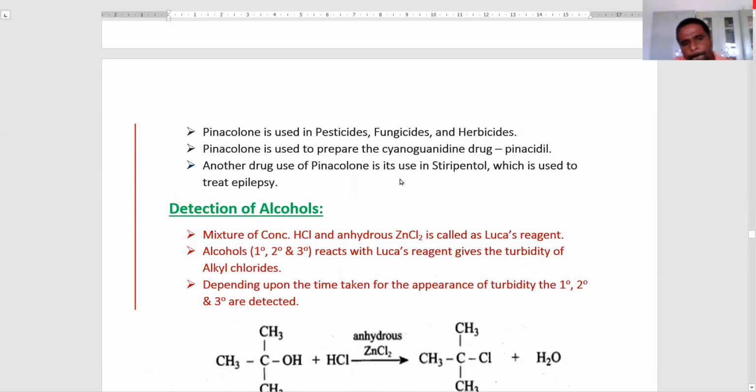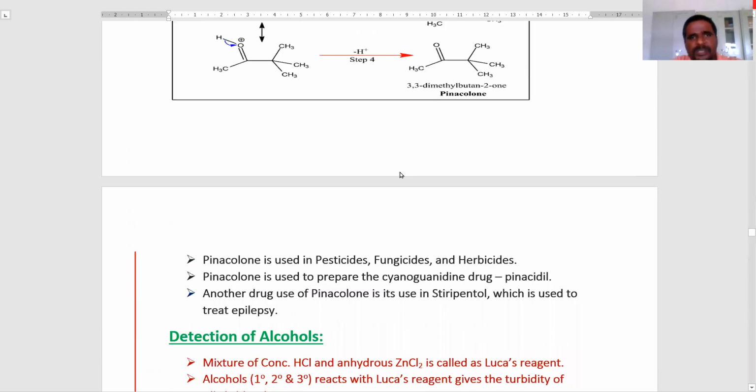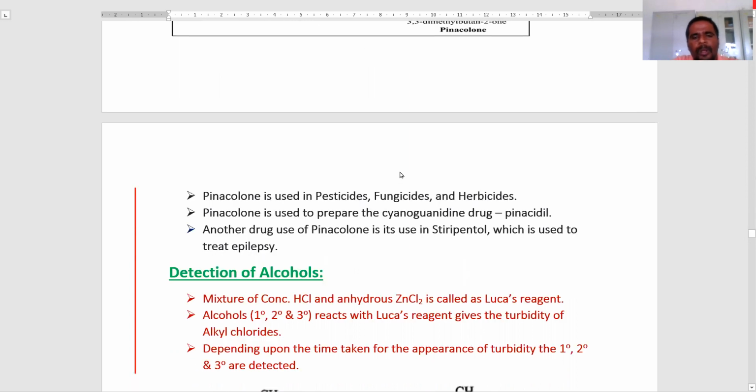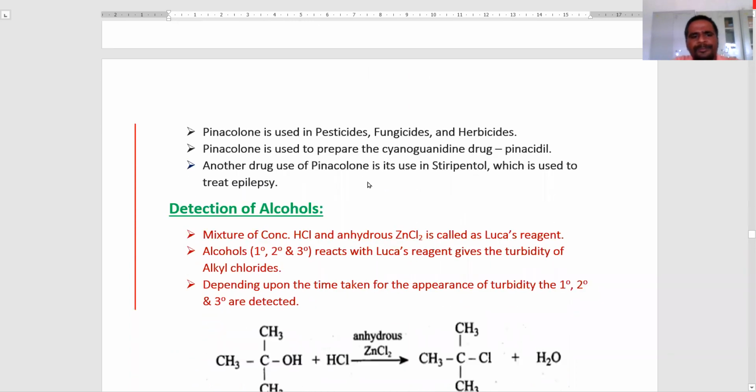So these are the preparation of alcohols, chemical properties and physical properties, diols, one of the important reactions, the pinacol to pinacolone rearrangement, and the applications of pinacolone.